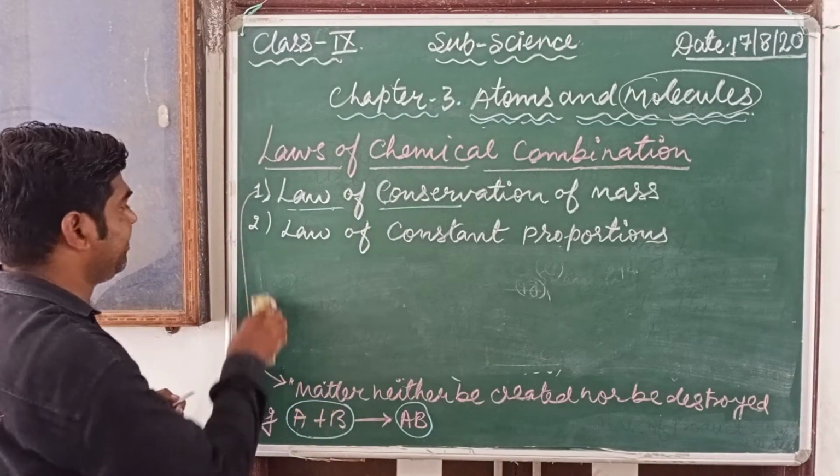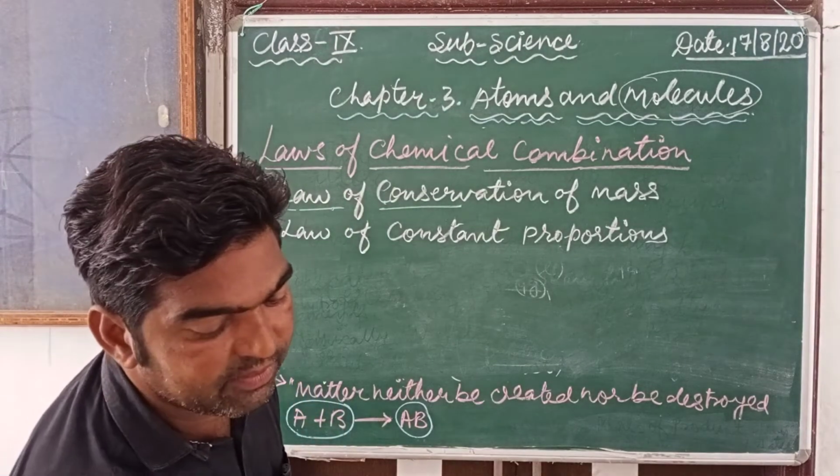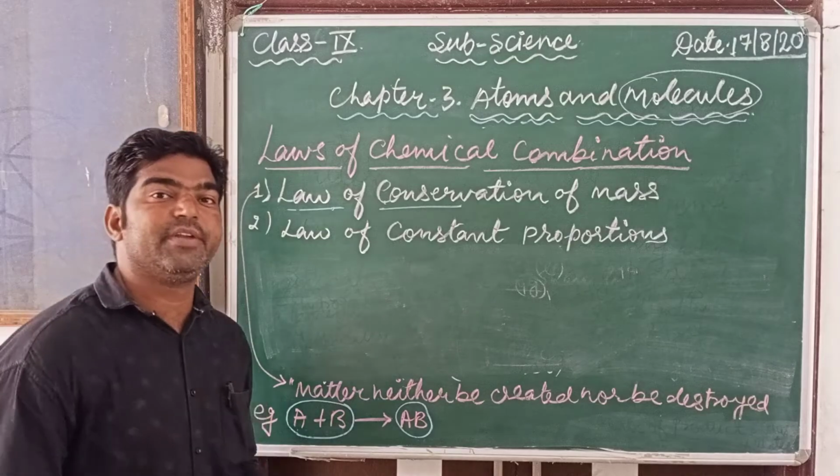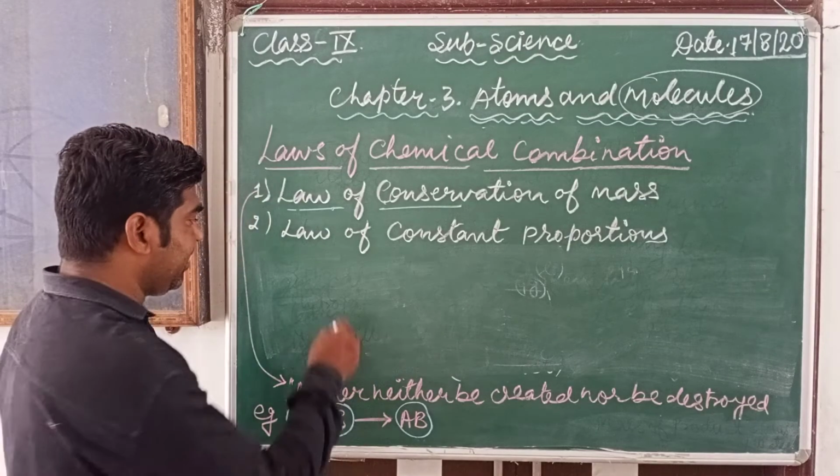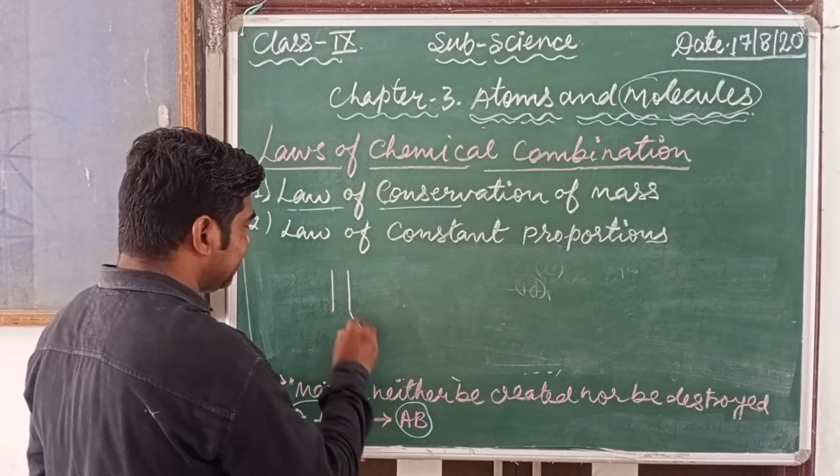For this we can understand better; there is an activity given in your textbook. Now simply we are taking one conical flask.